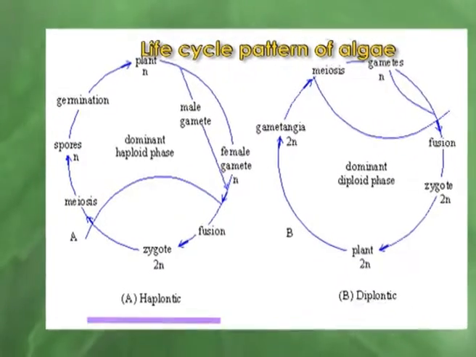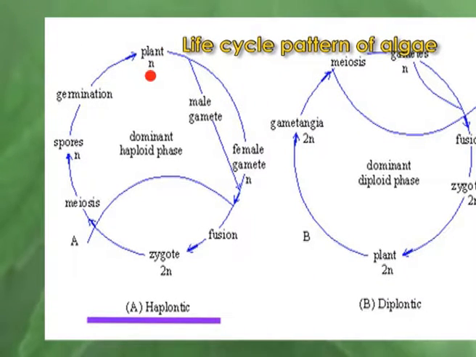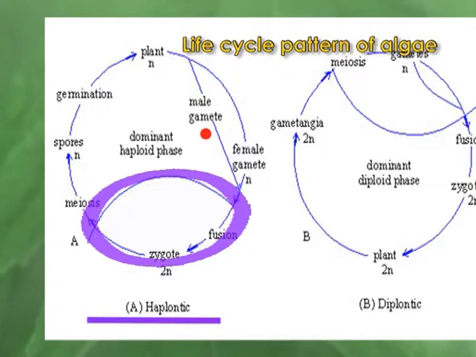In the haplontic pattern of life cycle, the dominant plant body is haploid. That means the plants which exist in nature are haploid. They produce the gametes which fuse to form the zygote or diploid state. And the zygote is the only diploid stage of this organism. This zygote divides by meiosis to form haploid spores. These haploid spores germinate and again a new plant of the haploid phase develops. An example of the haplontic life cycle is Chlamydomonas.